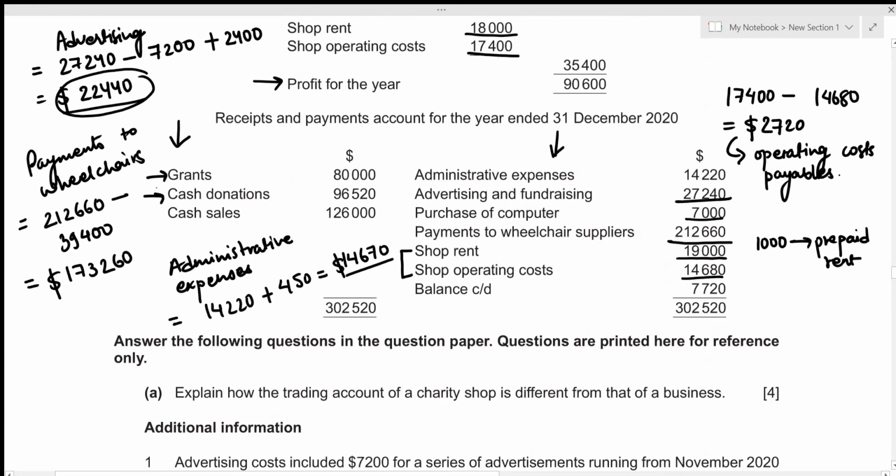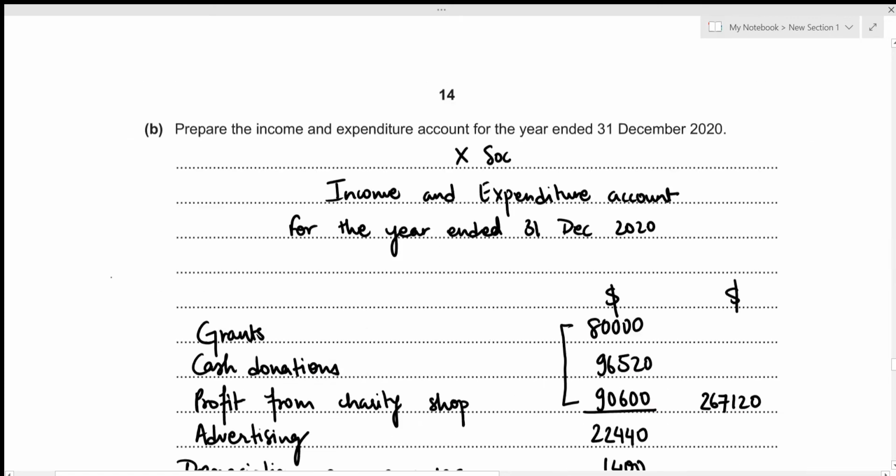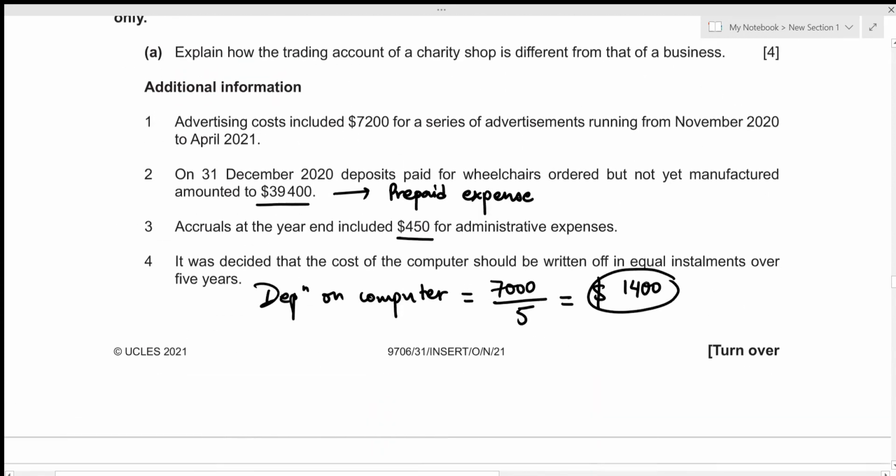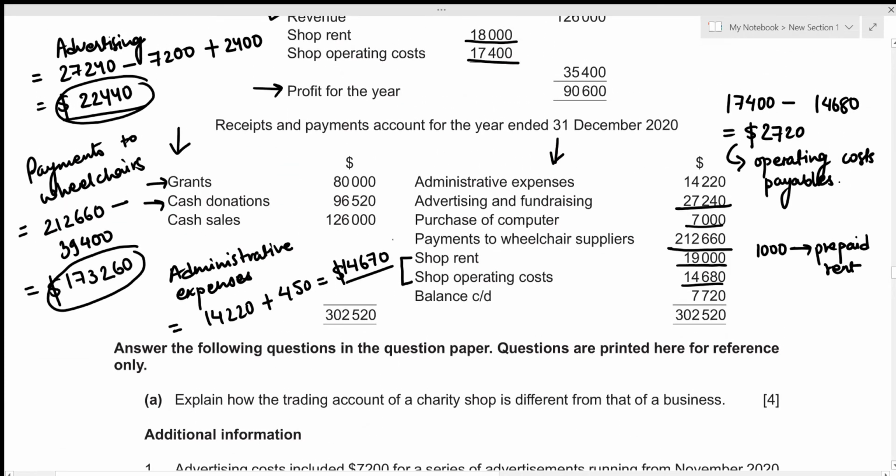We also made payments to wheelchairs, and we already adjusted the prepaid expenses or prepaid payments. So the only payment that we need to include in our income and expenditure account is that of 173,260 under the heading of payments to wheelchairs. Let's do that. So we have the cost of wheelchairs amounting to 173,260. Let's have a look above. Then we have administrative expenses amounting to 14,670. Let's write it down.